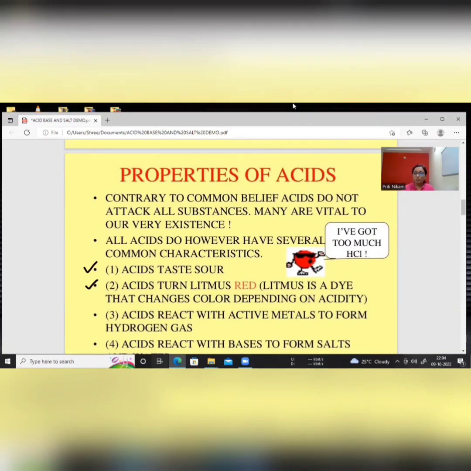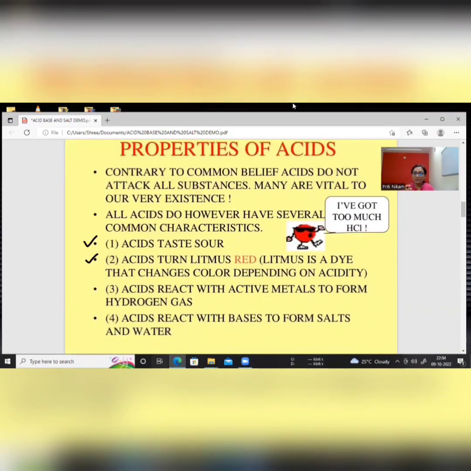Also, if you react an acid with any active metal, it releases hydrogen gas. These are common properties of acids. Also, when you react an acid with a base, the acid and base will form salt and water. So these are the common properties which can be shown by acids.